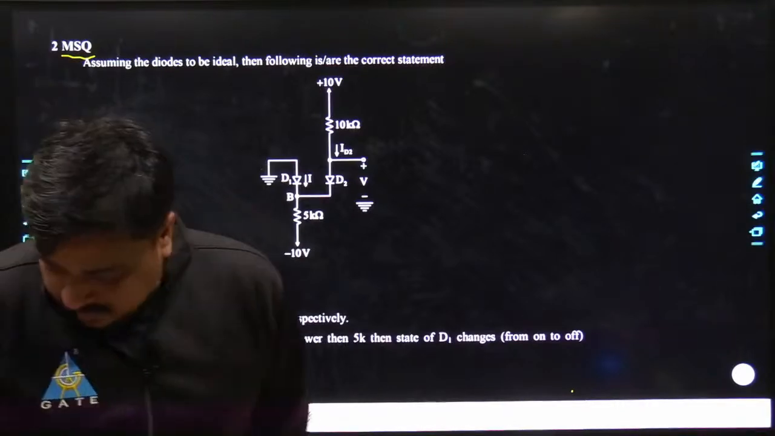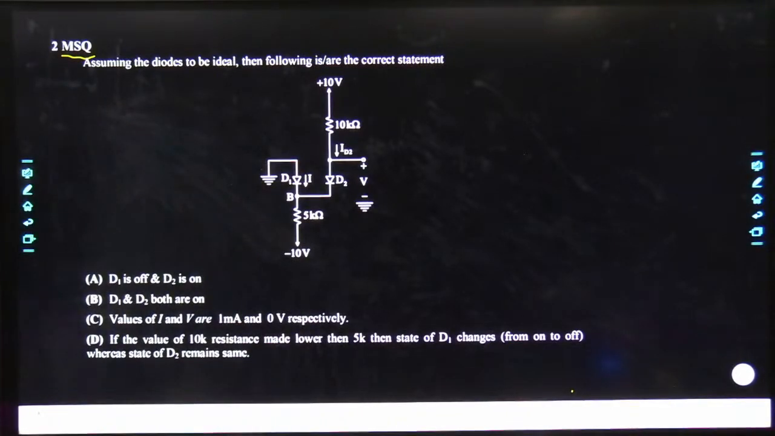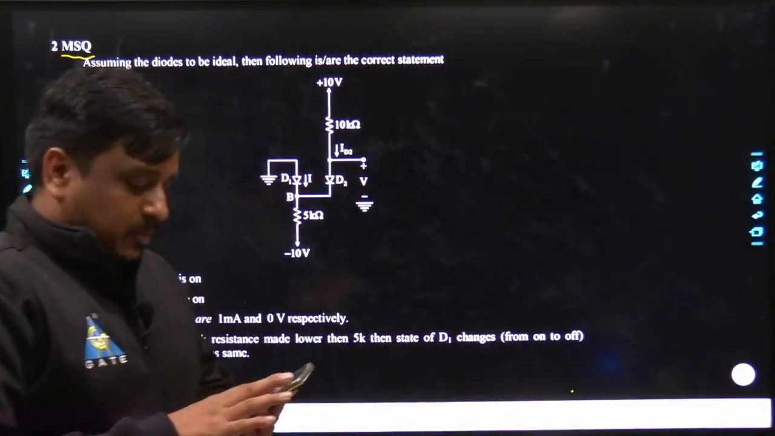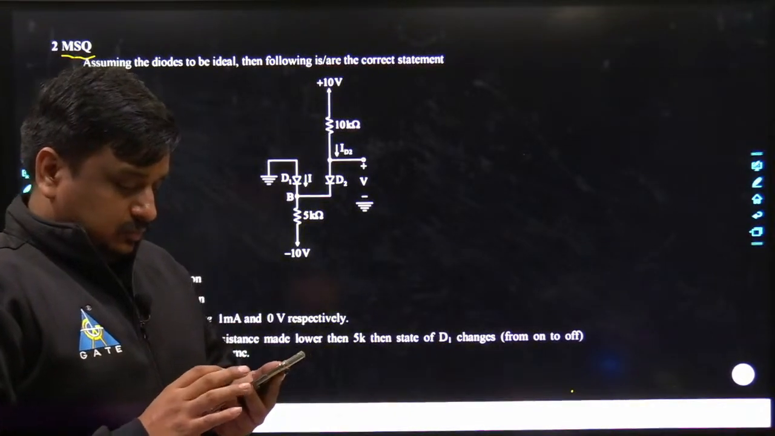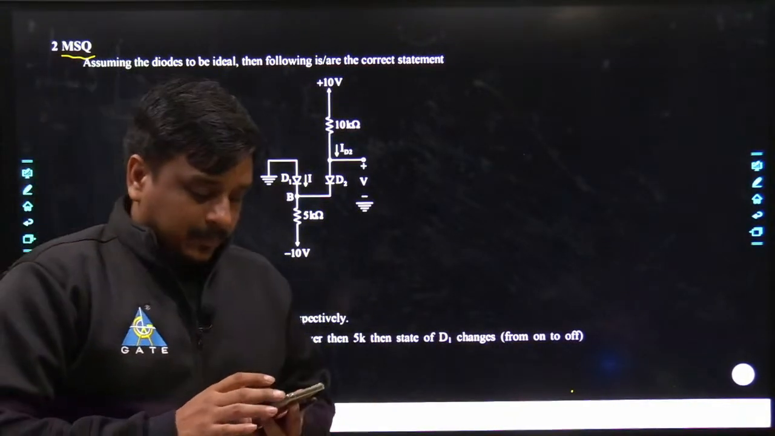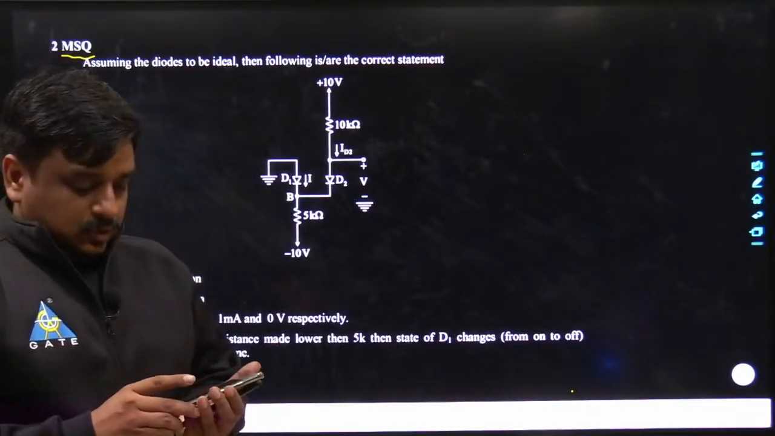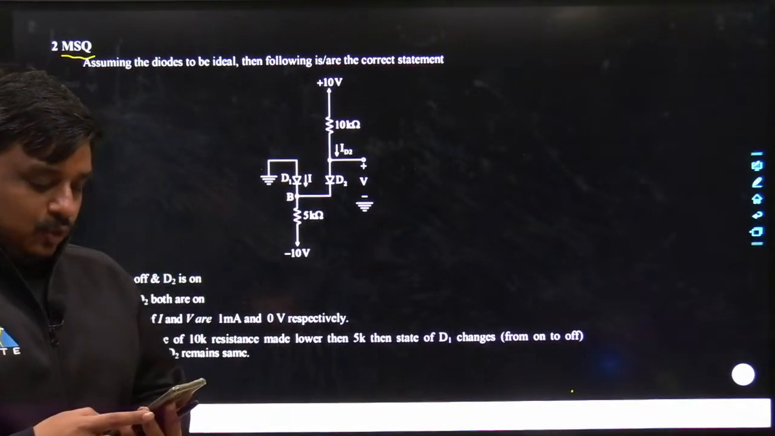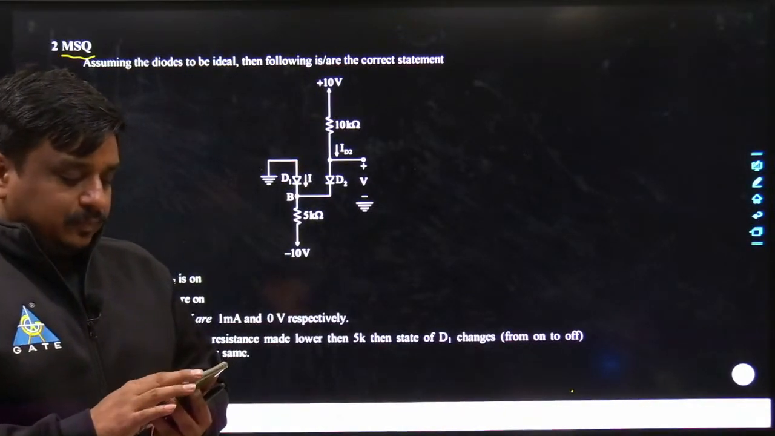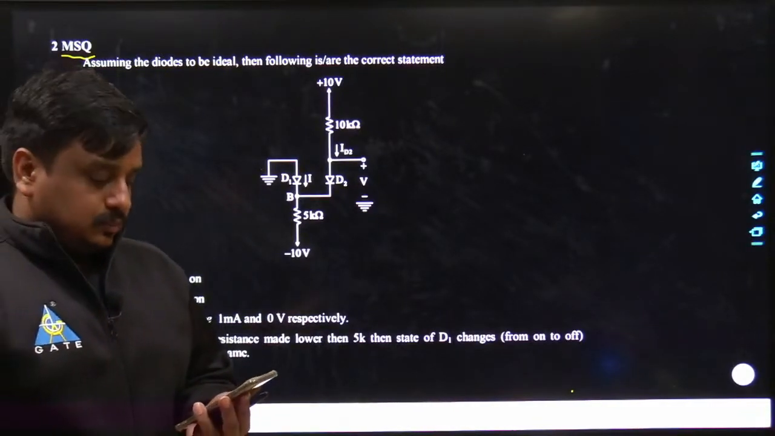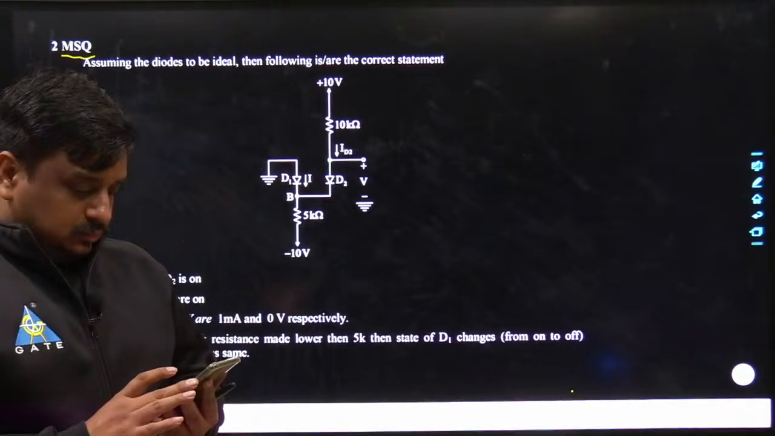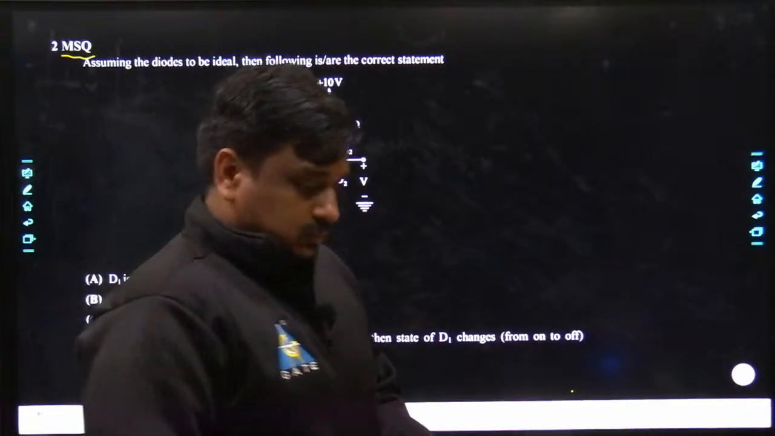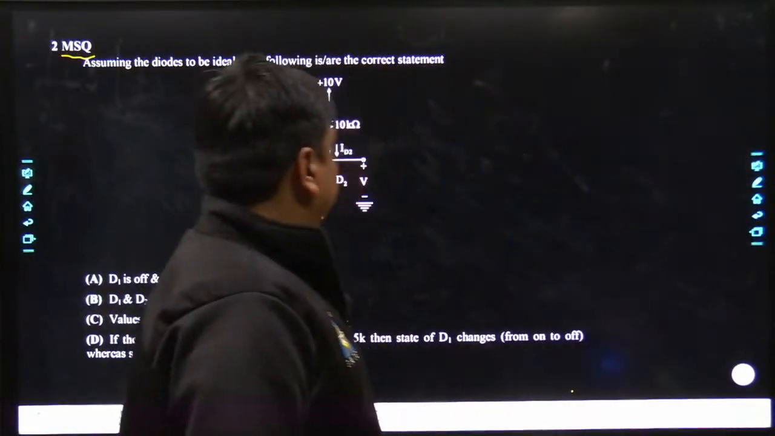Let me see what are the different comments you guys are having. Tell me, what would be the best answer for this given problem?